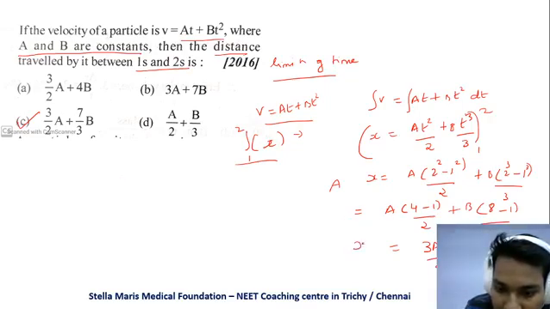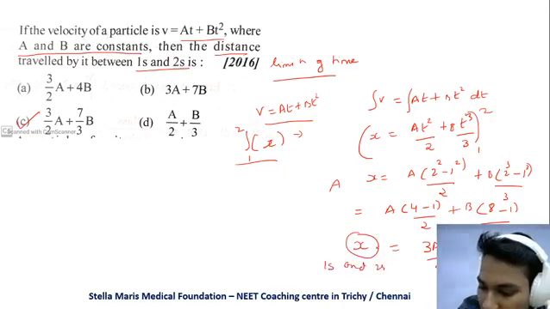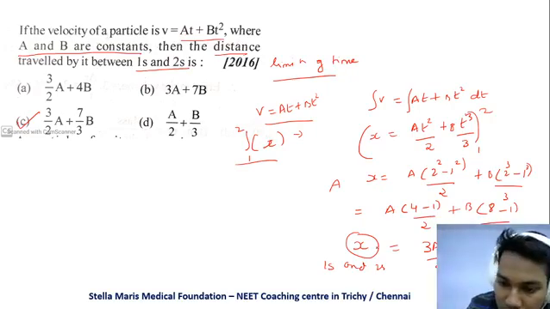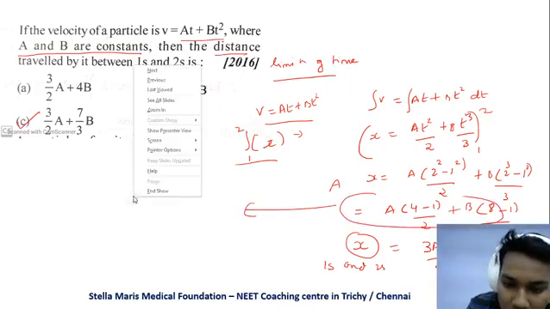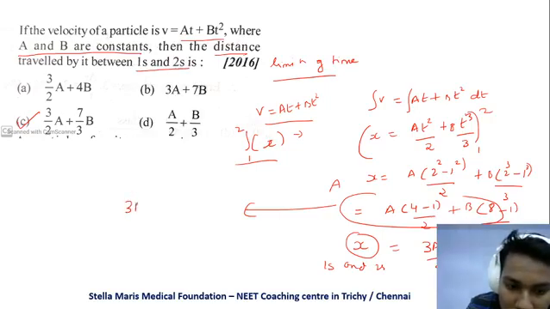So this is the distance between the time interval 1 second and 2 seconds. I think you are getting it. Oh, I'm sorry, I'm blocking your view, I guess. So I'm writing it here. 4 minus 1 is 3a by 2 plus 8 minus 1 is 7b by 3.